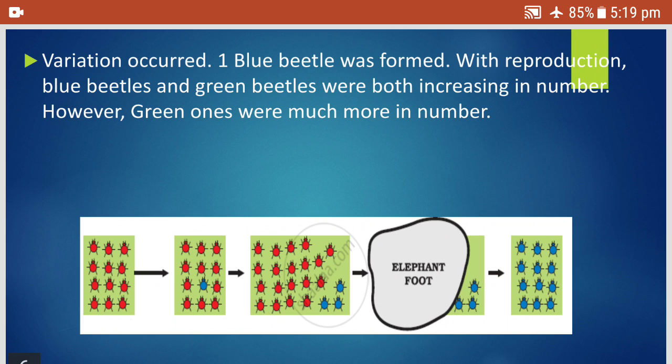So what are we getting here? Instead of the red color, the blue color started being produced. So all the progeny are blue in color. So the crows started eating the red and blue together. So there is no survival advantage in this case.